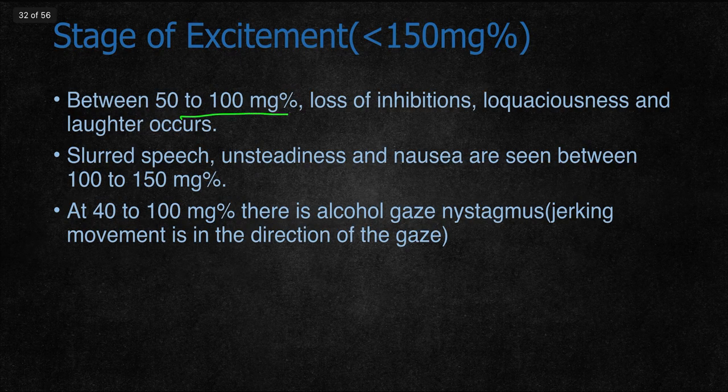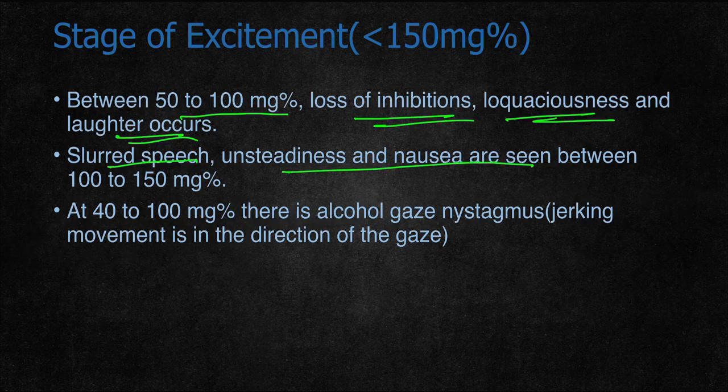Between 50 to 100 mg/%, there is loss of inhibition, loquaciousness is present, and laughter starts to occur. There is slurred speech, unsteadiness and nausea seen between 100 to 150 mg/%. Between 40 to 100 mg/%, alcohol gaze nystagmus is present. Nystagmus is the to and fro movement of the eyes.